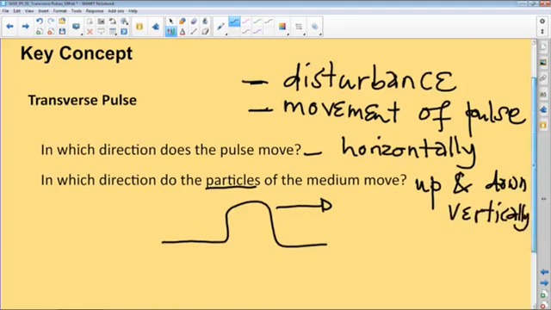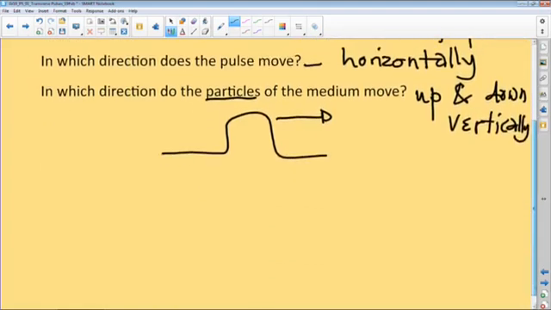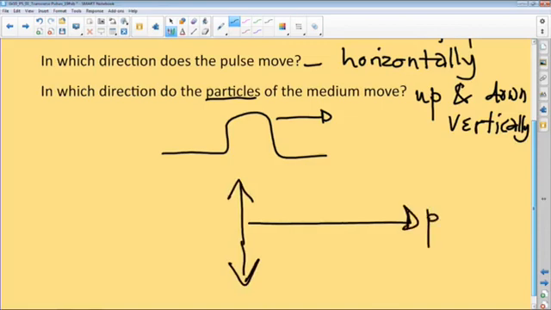Okay, now as they move, I think what is also important is that this is the up and down movement of the particles, as well as this is the horizontal movement of the pulse. This is the movement of the pulse, right? Remember that pulse was half a pulse, it's fine. However, the point that we want to drive home is that if the particles move vertically, which is up and down, and the pulse moves horizontally, they make an angle of 90 degrees.